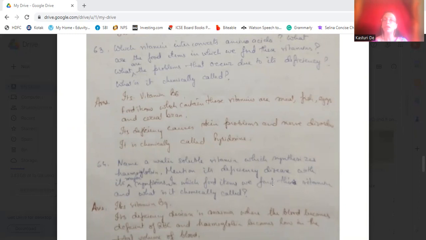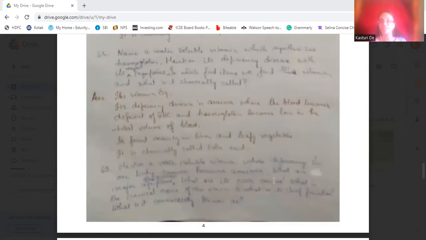Okay? Name a water-soluble vitamin which synthesizes hemoglobin. Mention its deficiency disease with its major symptoms. In which food item we find these vitamins and what is it chemically called? Okay, so the water-soluble vitamin which synthesizes hemoglobin is vitamin B9. Okay, and its deficiency causes